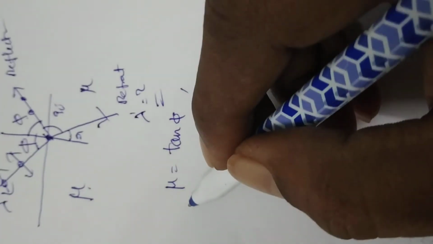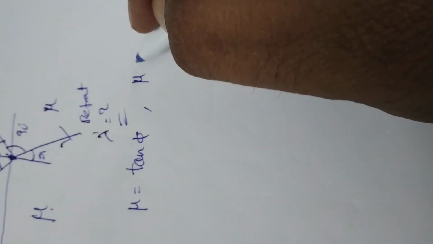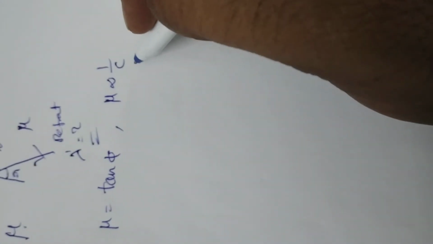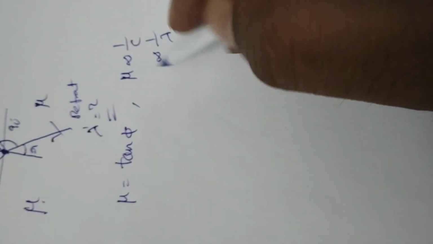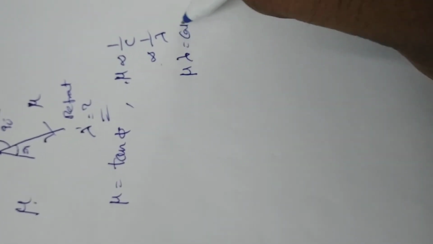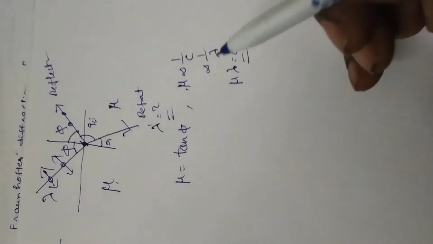Therefore, mu is proportional to 1 by velocity of light. Also, mu is proportional to c, and c is proportional to lambda. Means mu is inversely proportional to wavelength, or mu into lambda is equal to constant.